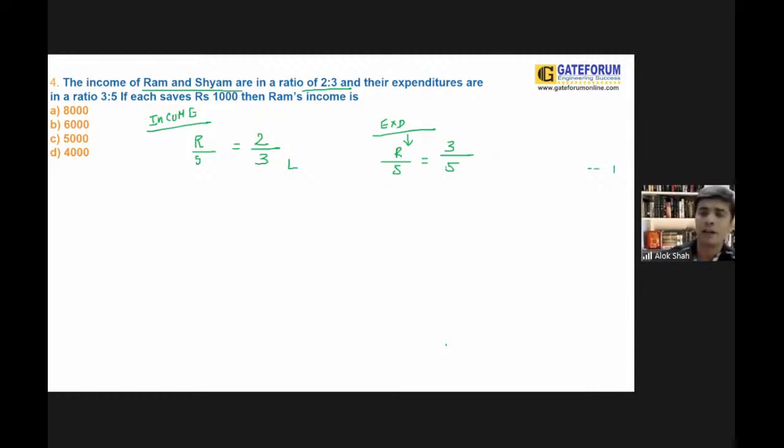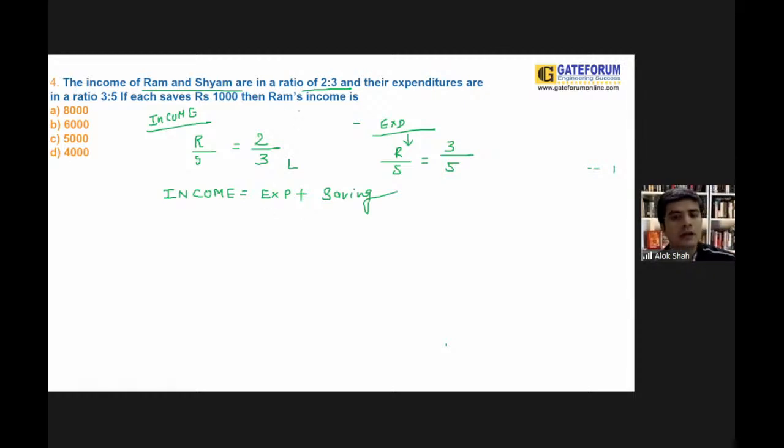When you earn the money, what will you do? Either you can spend the amount, or you can save the amount. So directly I'm using the formula, guys: income is equal to expense plus saving.